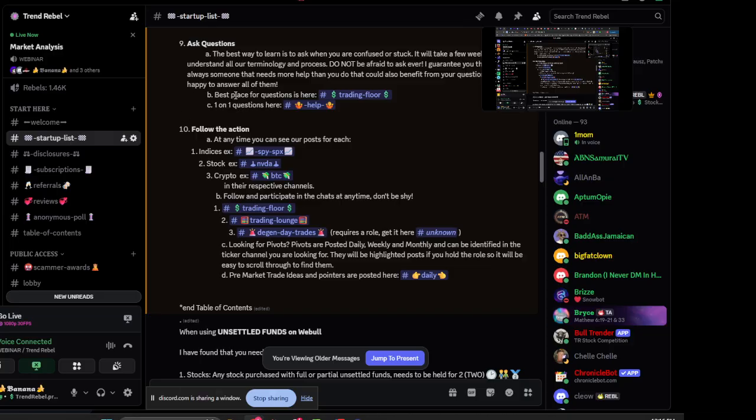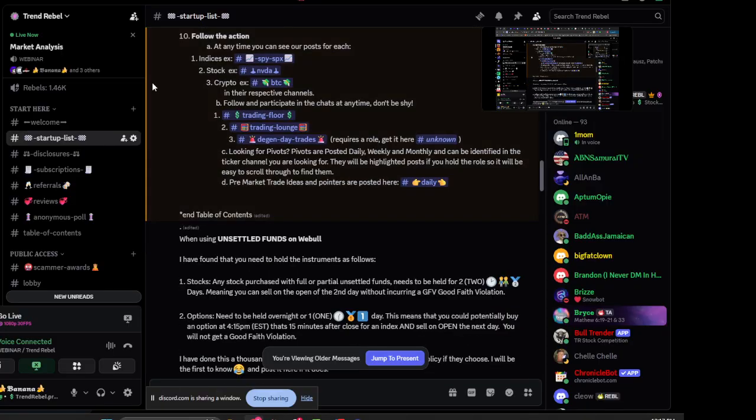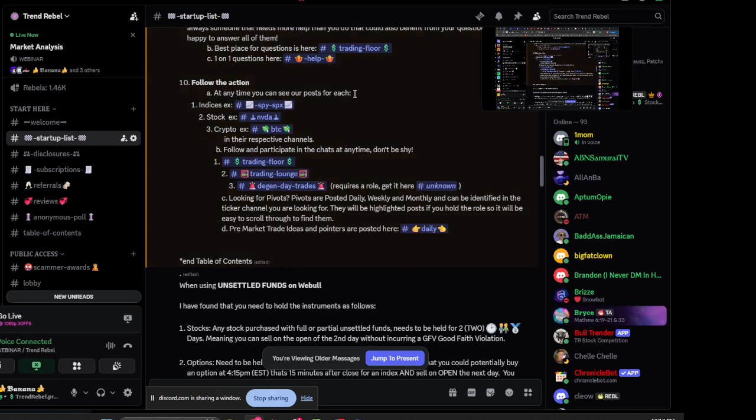One of the things that you will notice though is that there are all these tags here that I can click on to go places. Some of yours may say, when you go on there, unavailable or unknown or no access or something like that. That is because you haven't selected the roles. And I'm going to show you roles in a second. Just want to make sure we've got all this stuff.